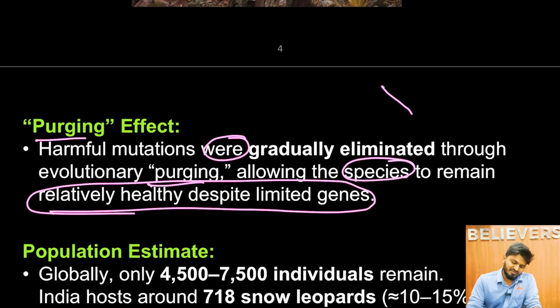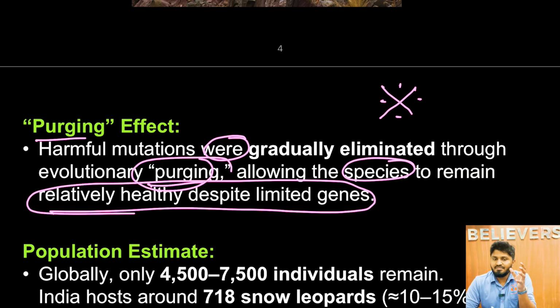This is one of the significant advantages of snow leopards, because they are found in small populations. Despite having limited genes, they are healthy because these harmful mutations have been eliminated.